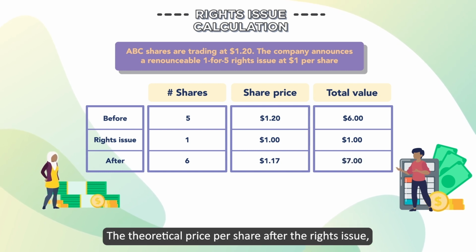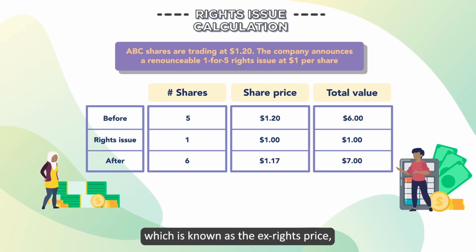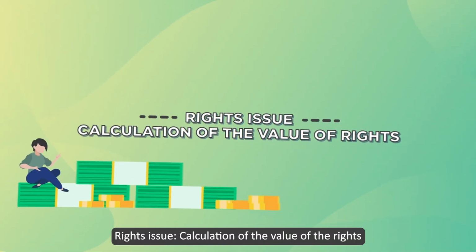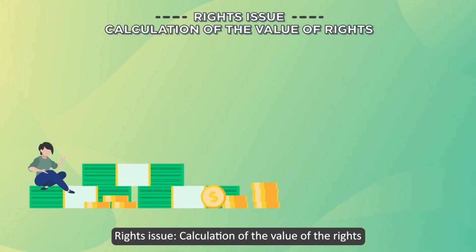The theoretical price per share after the rights issue, which is known as the ex-rights price, is $7 divided by 6, or about $1.17.